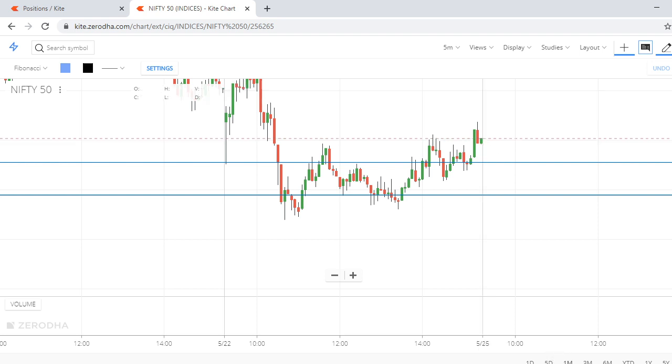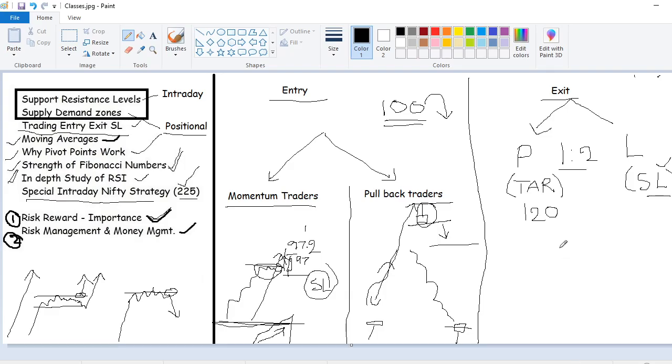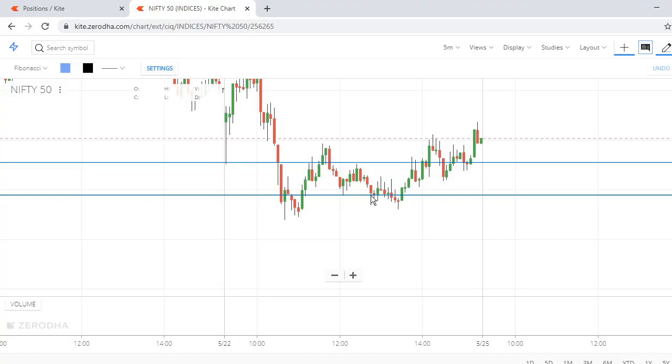Okay guys, and for booking profits, you can use 1:2, or you can trail your SL, or you can use Fibonacci levels. Stop loss is very important. Use the candlestick bottom or the reversal candle bottom. Sometimes you can use the help of supply demand zones also.